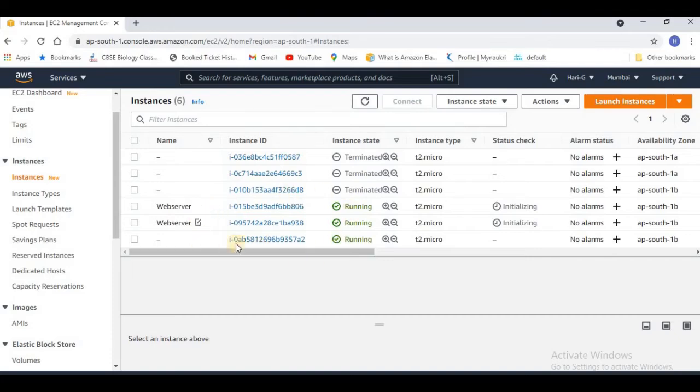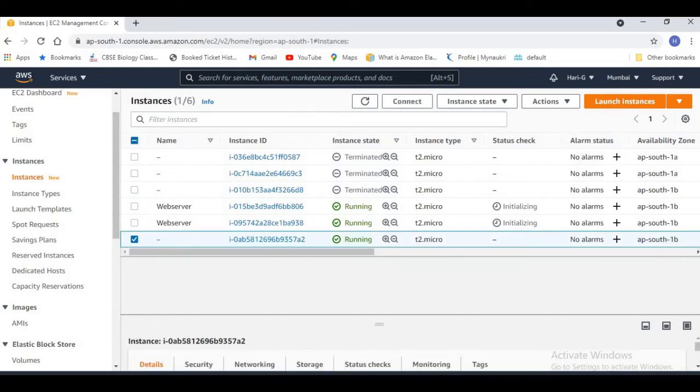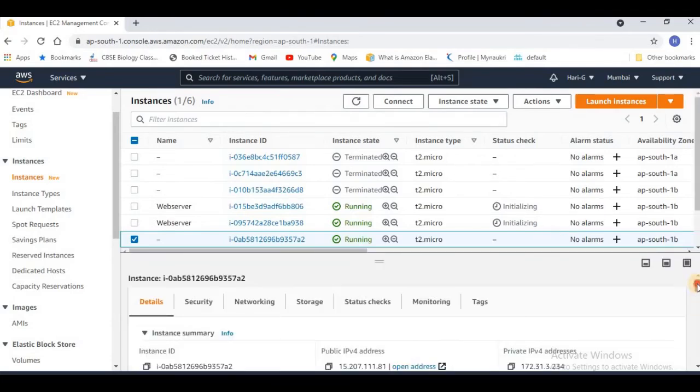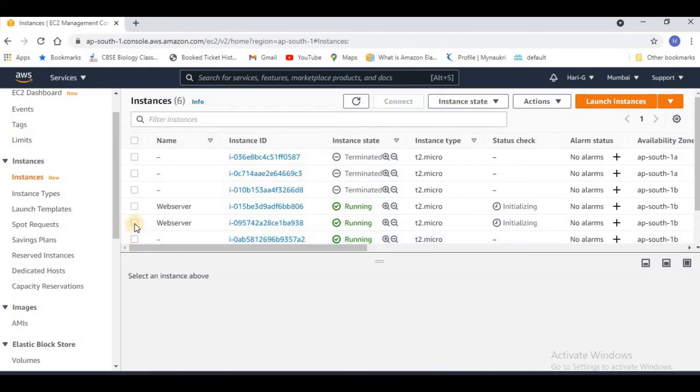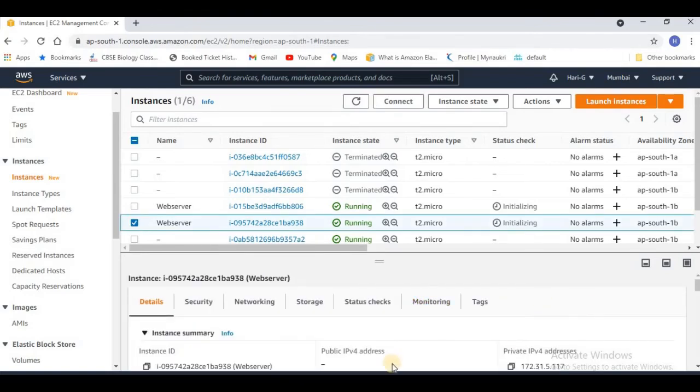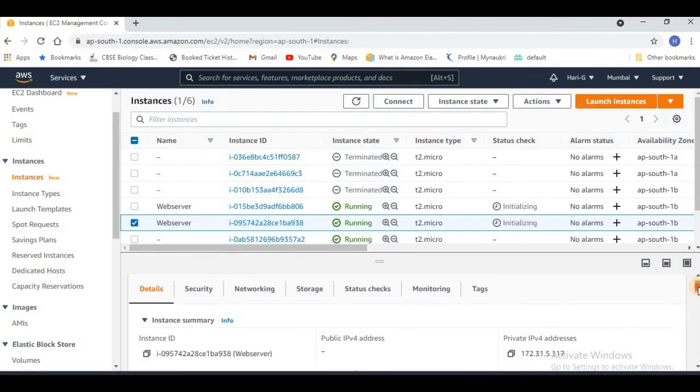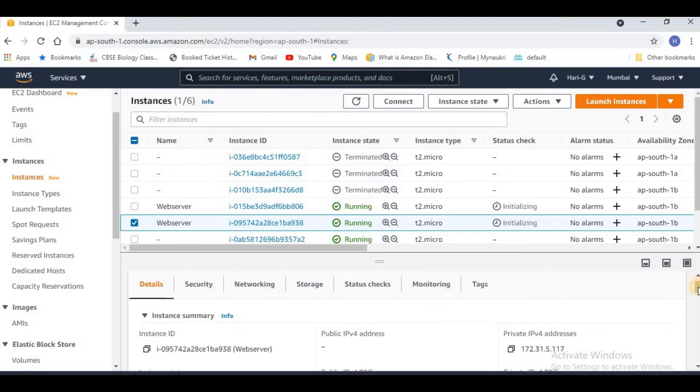So you can see all three machines are up now, and these two are my web server, and this is the Jumpbox. If I go to Jumpbox, you can see this Jumpbox has the public IP available, that is 15.207.111.81. And if you try to see the web server, then you will find that there is no public IP. So it means you cannot have direct access to this web server from the outside.